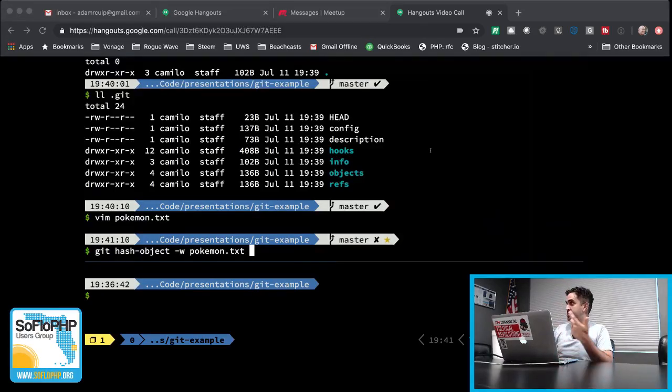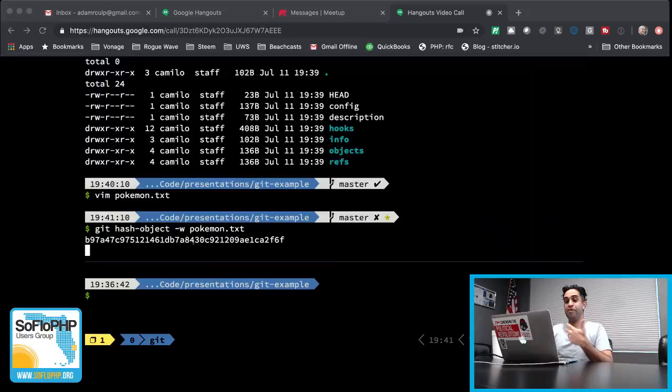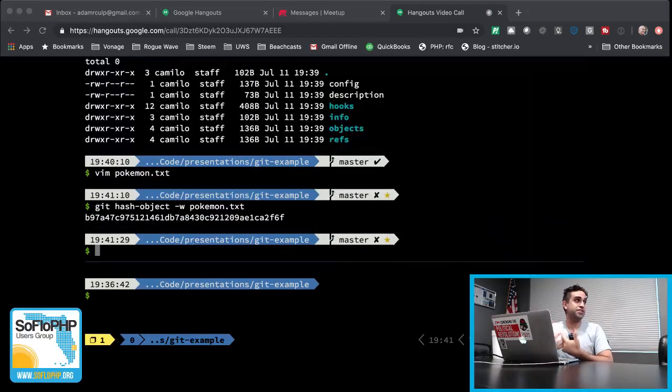The -w is to make sure it gets written to your Git repo, and we're going to give it the file that we want to hash. So the value that we get back is the key. Git is a content addressable file system behind the scenes. It's a key value store. So what happens is the contents of our file get hashed, and then that gets stored into the .git folder, and this becomes the key that we use.